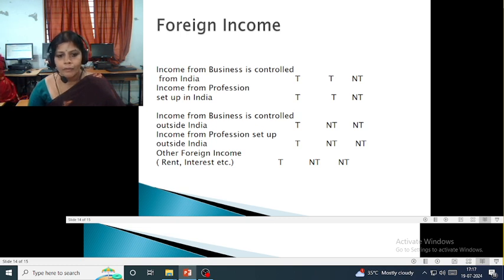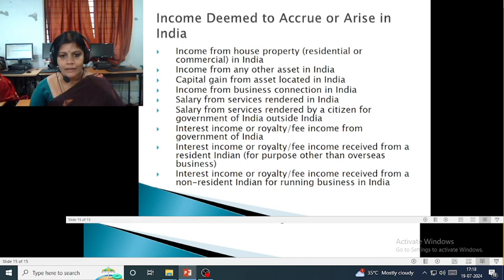Income from a profession set up in India is in the same category: it is taxable under the first two headings and not taxable under the third. If the business is controlled outside India, it is taxable only for resident and ordinary resident, and it is not taxable for resident but not ordinary resident and non-resident. A business set up outside India is taxable only for the resident and ordinary resident. Other foreign income is also taxable only for the resident and ordinary resident.